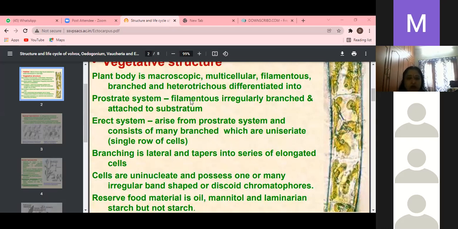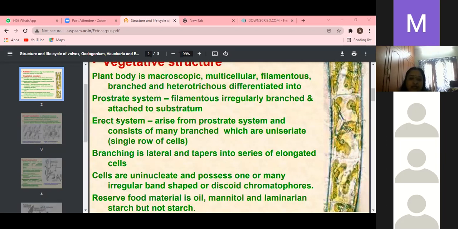In this system, filaments with irregular branching are attached to the substratum.